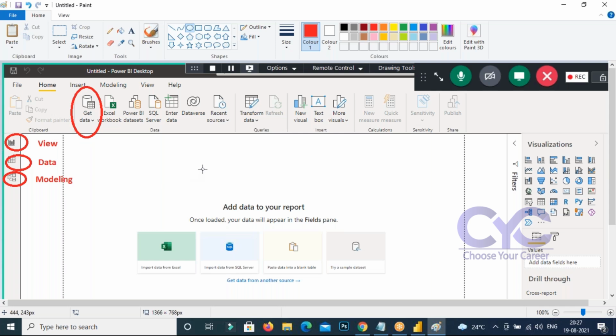What are you going to do in the transform step? You are going to clean your data and tune your data. You use this option for tuning. Here you get the data, and here you tune the data. That's an important thing. So it is getting, then transforming. After that, you load the data. The loaded data we can see here. Once the data is ready, the next step follows.